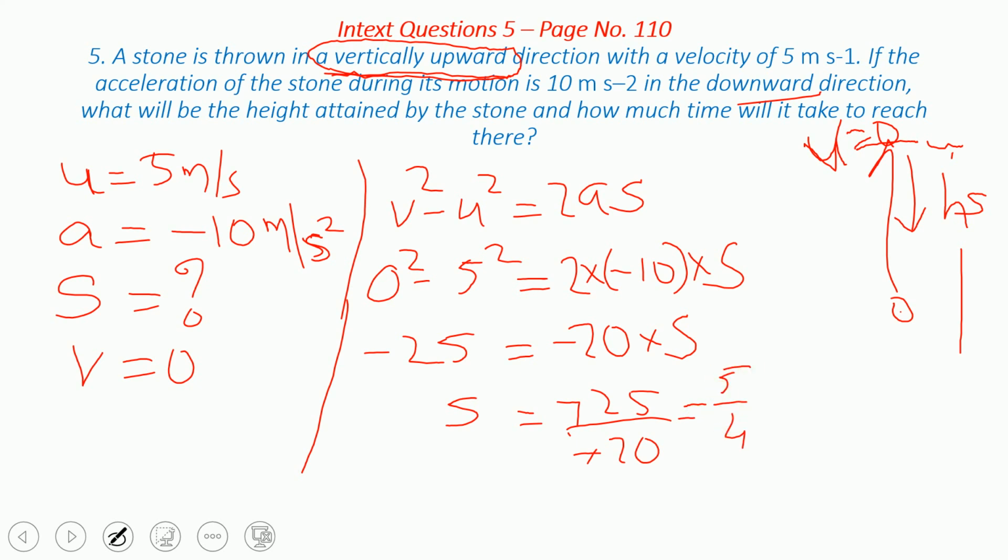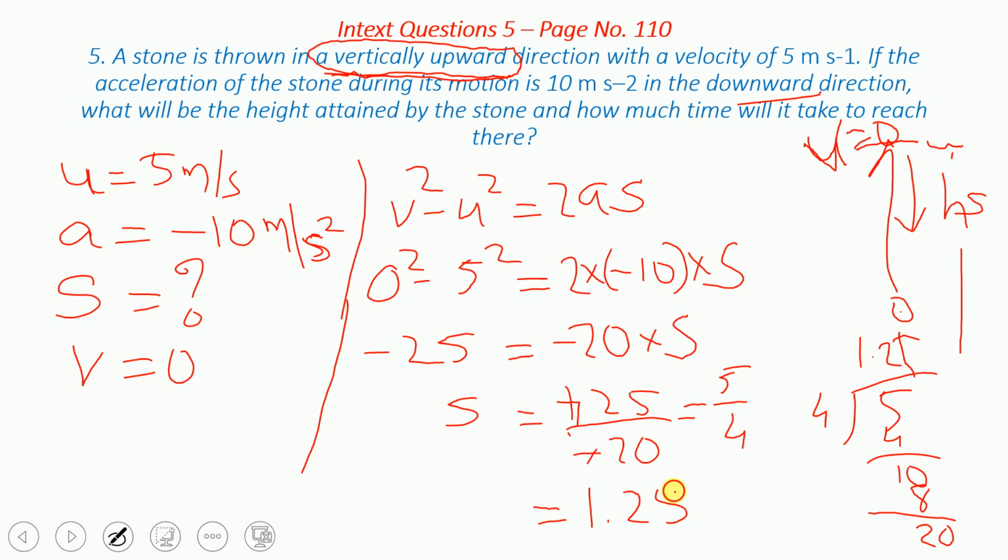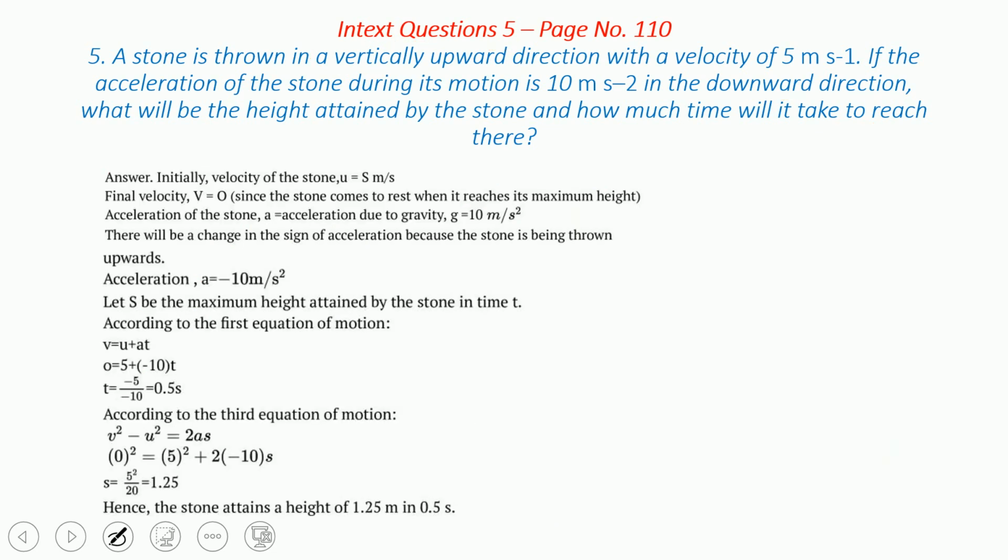So what is 5 upon 4? 5 divided by 4: 1 4 is 4, 1 remainder, 0 point, 2 8 is 8, 2 0, 5. So it becomes 1.25 meter. So the distance covered is 1.25 meter. I hope you understand that.